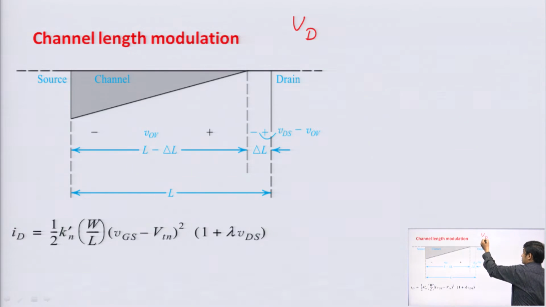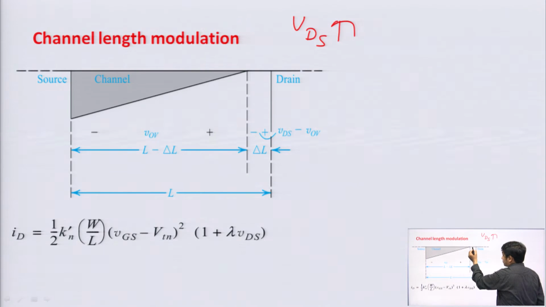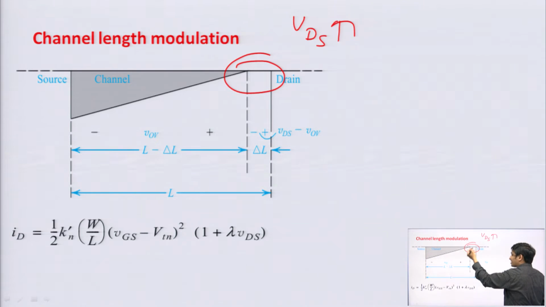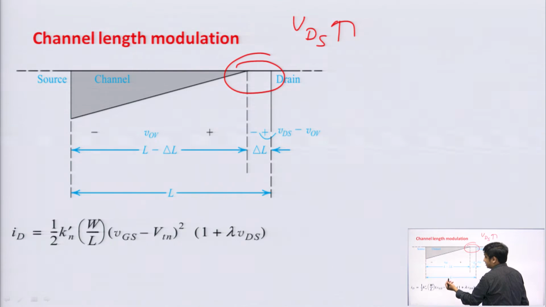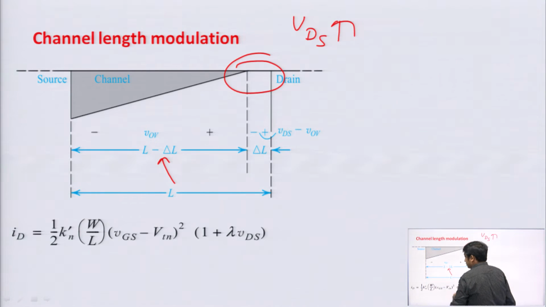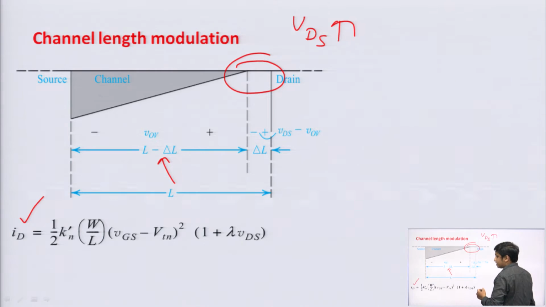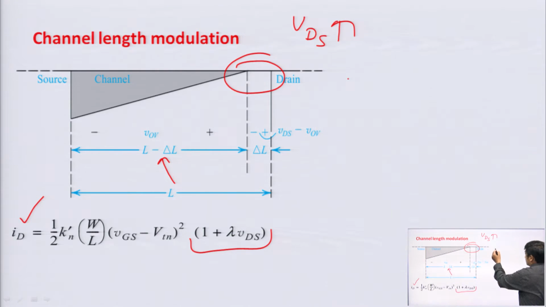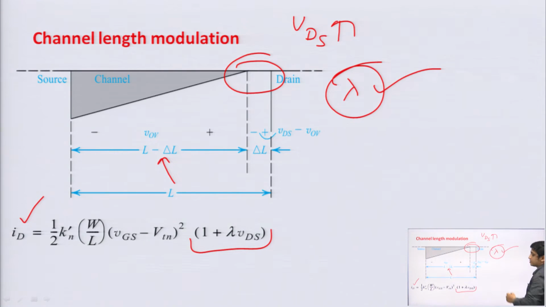When your VDS starts increasing, then your channel is pinched off from the drain end. You can see that now your channel is not connected to the drain end, it is in fact pinched off from the drain end. So, in that case the effective channel length is reduced, from L to L minus del L. This effect is called channel length modulation. So, when we consider this channel length modulation, then your drain current equation of the MOSFET in saturation region is changed. Now, there is an additional factor in the drain current equation, that is 1 plus lambda VDS. This lambda is the channel length modulation parameter.